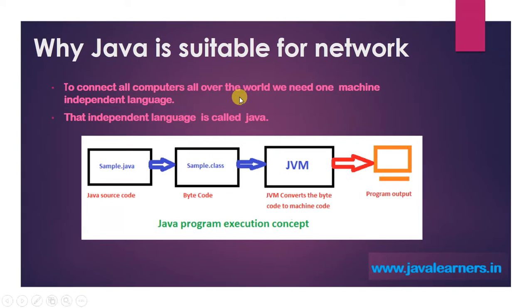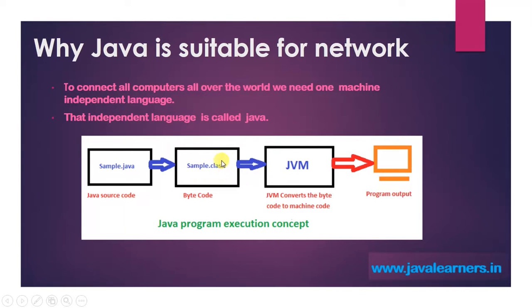So I will explain it to you again from the beginning: the execution of Java programming. We write the Java program in a file with the .java extension, let's say sample.java, which contains the Java source code. After compiling the .java file using the Java compiler command, the compiler will create a file with the same name and the .class extension.